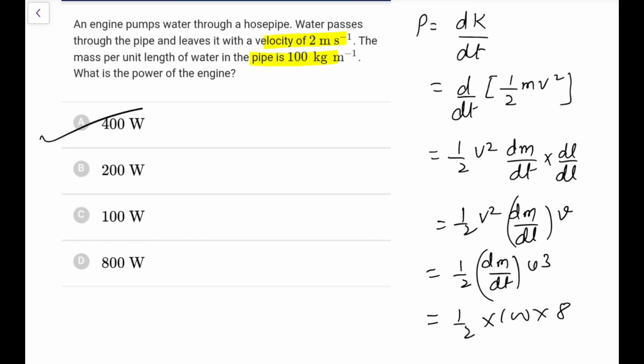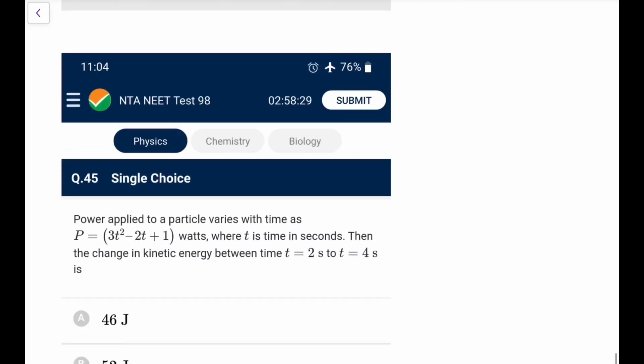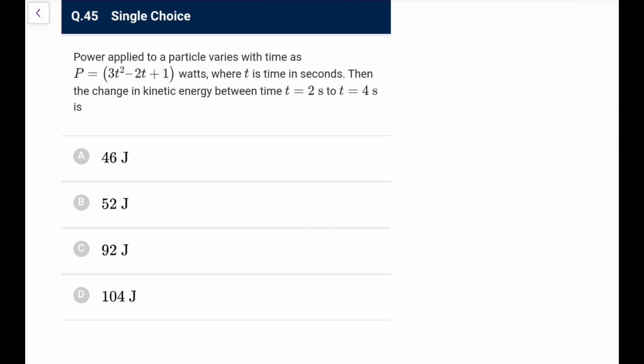There is an issue in this question because this is a question asked in AIPMT, and most of the books give the answer as 800 and the app is also giving us 800, but I still believe its answer should be 400. So I am going with what I feel, because this is how generally the questions are done in this case. Otherwise the people simply use the force into V logic, and they will simply say force is equal to rho A v square into v, giving v cube. That is how they generally try to explain it, but I don't go by that logic. I'll stick with this. Maybe it might be wrong, but I feel this is the correct way.